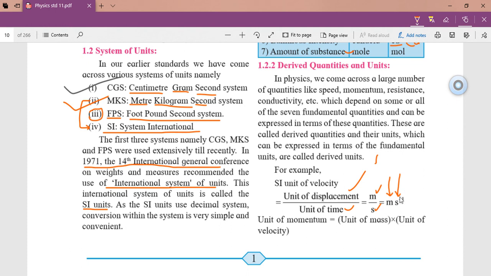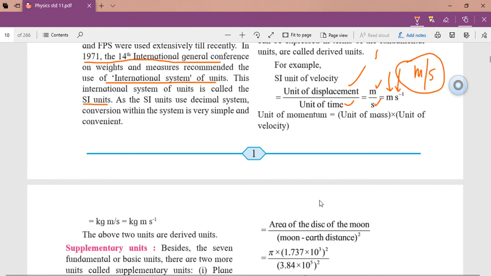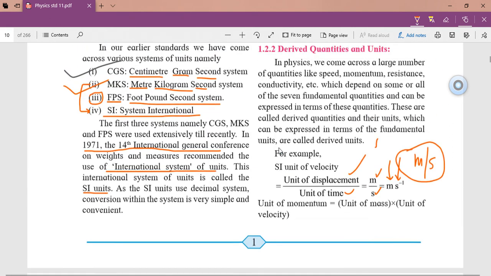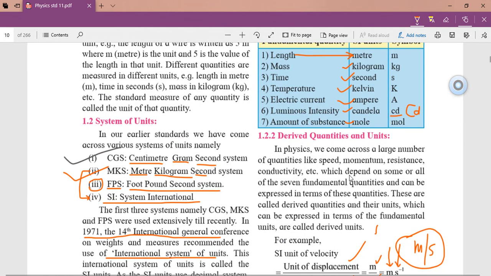Here what I want to say is meter is one fundamental unit. Second is also a fundamental unit. So combining these both units, we got the unit for the quantity called speed. That unit is meter per second. So this meter per second can be treated as a derived unit.